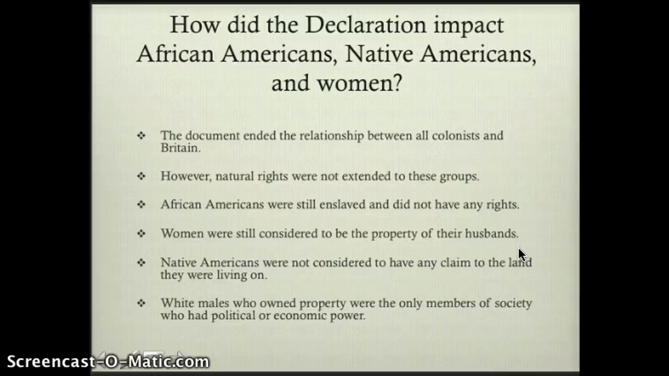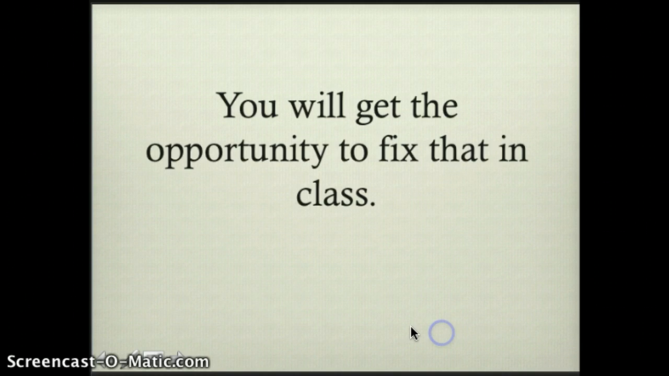African Americans were still enslaved. They didn't have any rights. Women were still considered to be the property of their husbands. Native Americans were not considered to have any claim to the land that they were living on. White males who owned property were the only members of society who had any political or economic power or any of those protections for natural rights described here. But you will get the opportunity to fix that in class.